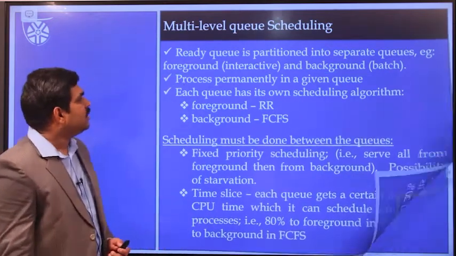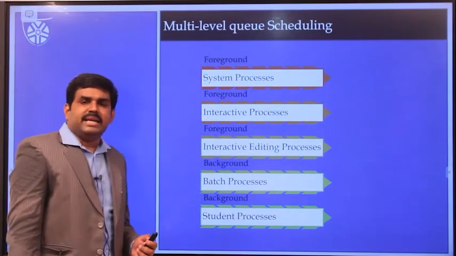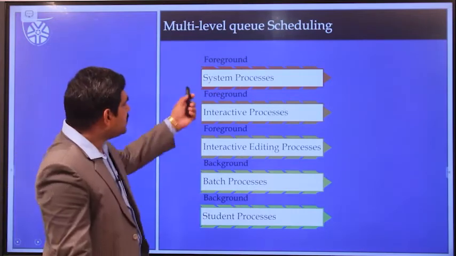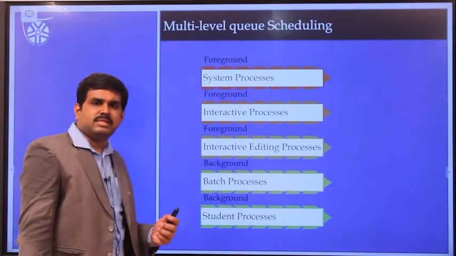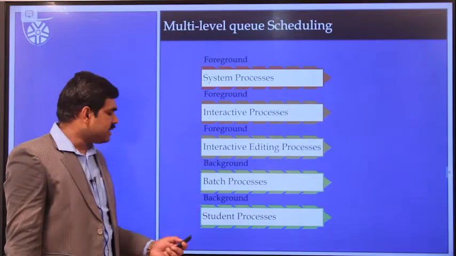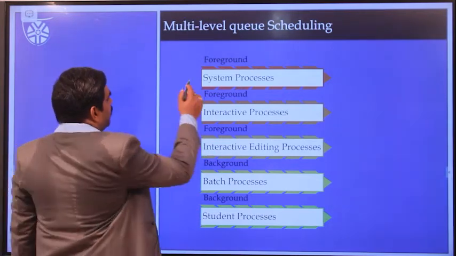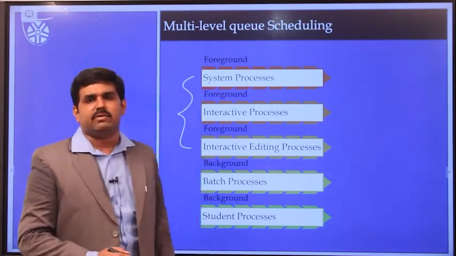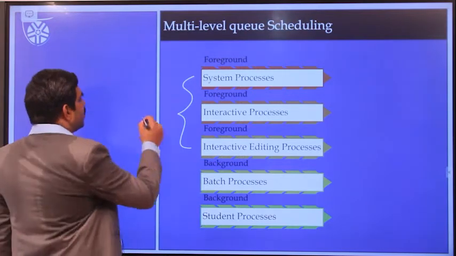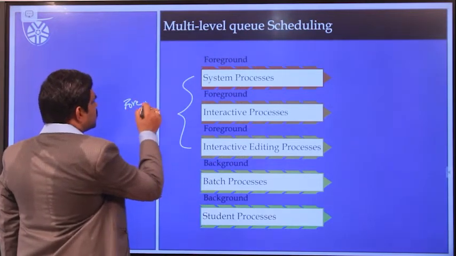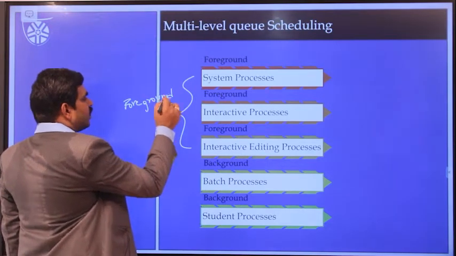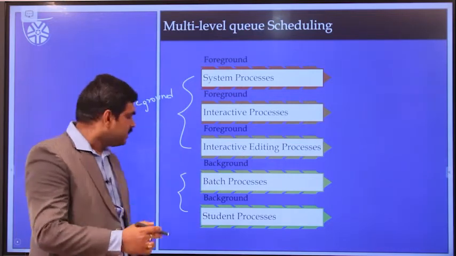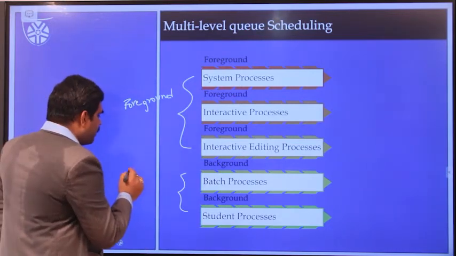Okay guys, as I said earlier, the processes have been categorized into 5 different models: system process, interactive process, interactive editing process, batch process, and student process. The first 3, system process, interactive process, and interactive editing process, are referred to under the category of foreground process. The other 2, batch process and student process, are referred to under the category of background process.